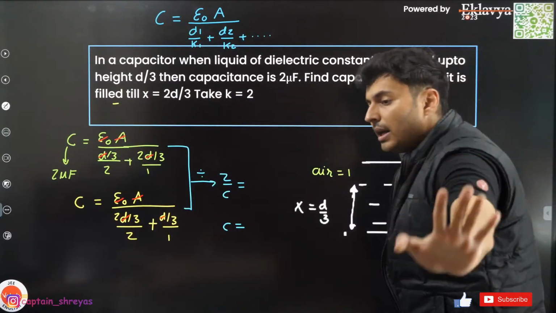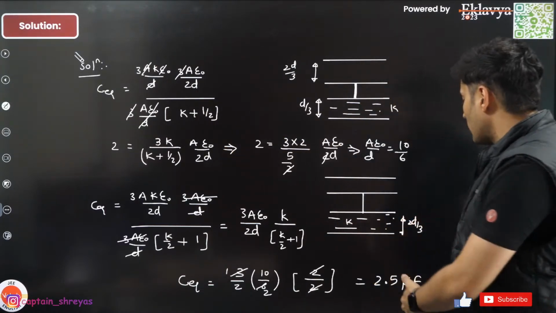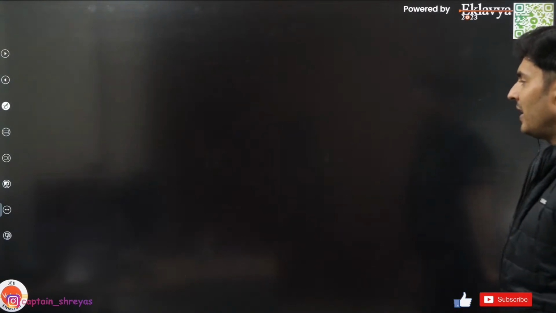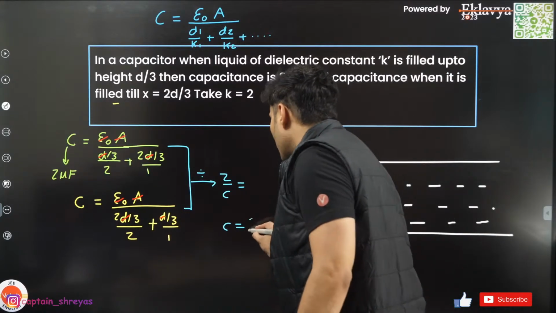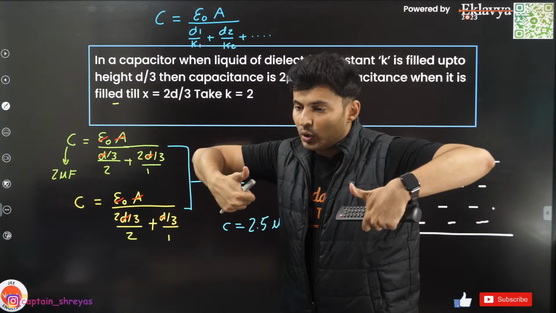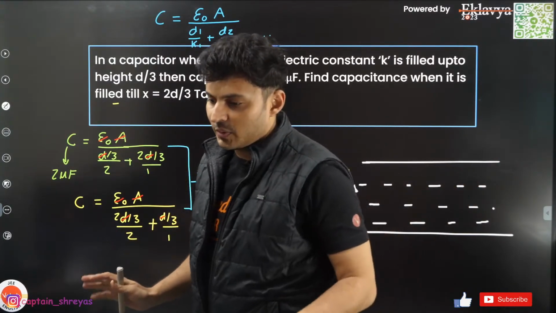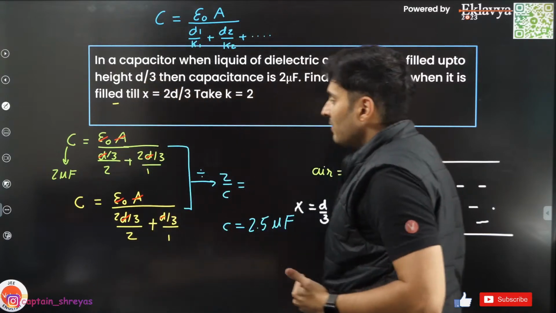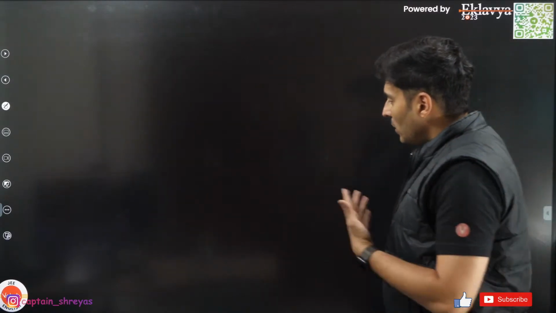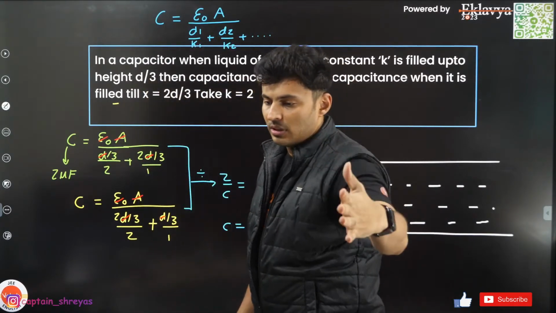Okay, that I leave up to you. Will you be able to do it, yes or no? I have put the calculations also. So the answer comes out to be 2.5 microfarad. Everybody will be able to do this after this particular point, yes or no? Just let me know. Otherwise I have kept the handwritten solution also on the next slide. Great, you understood the technique, you understood the logic.